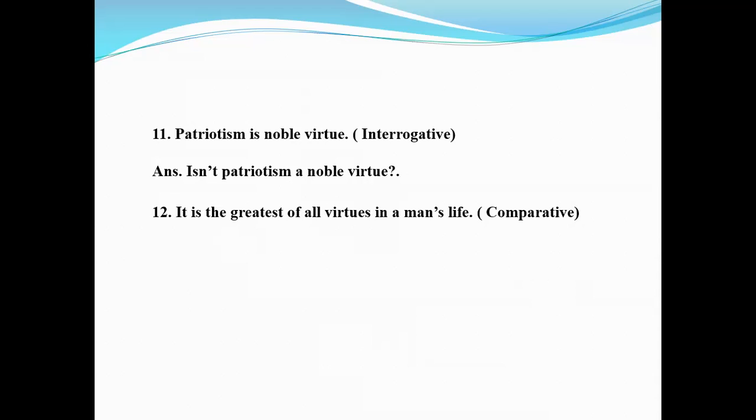And if there is of all, in case of this, you must write at first subject it, then verb is, then omit the, after that use the comparative greater, greatest is greater, and in case of all use than all other, then rest of the sentence. So the answer will be it is greater than all other virtues in a man's life.